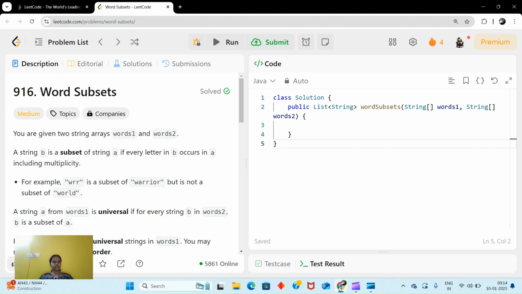Hello everyone. So let's start solving today's Leetcode daily challenge question. The question is Word Subsets.